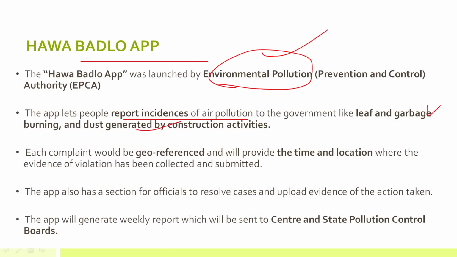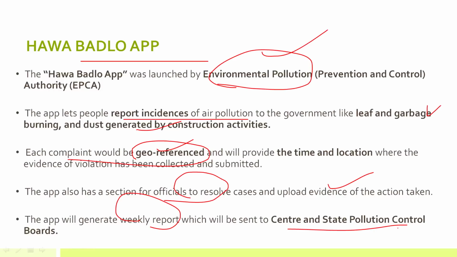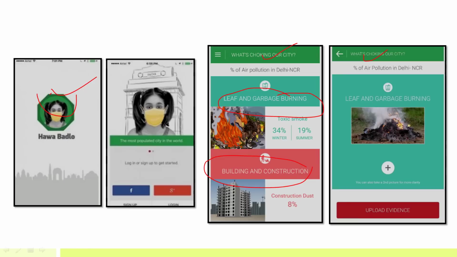And here the unique aspect is that all the complaints will be geo-referenced. For example, the time and location of the complaints will be geo-referenced. The app also has a separate section for officials to resolve cases and upload evidence of the action taken. And this app will also generate a weekly report, which will be sent to central and state pollution control boards. So remember, this app was launched by the Environment Pollution Control Authority, and it allows people to report incidents of leaf and garbage burning as well as building construction activity.